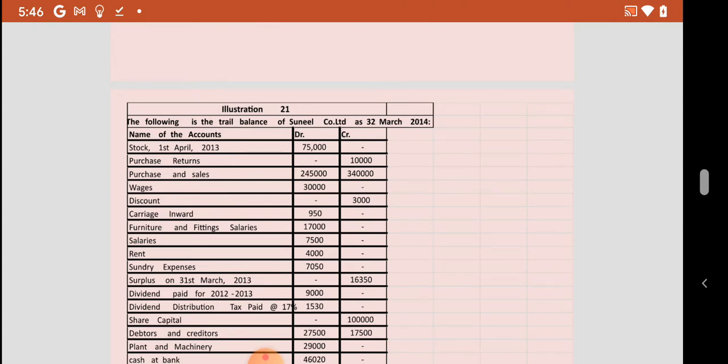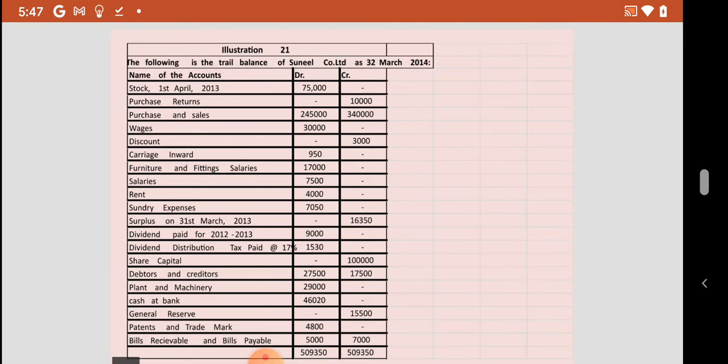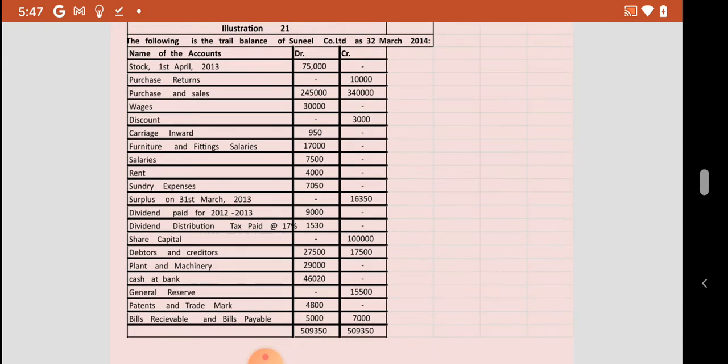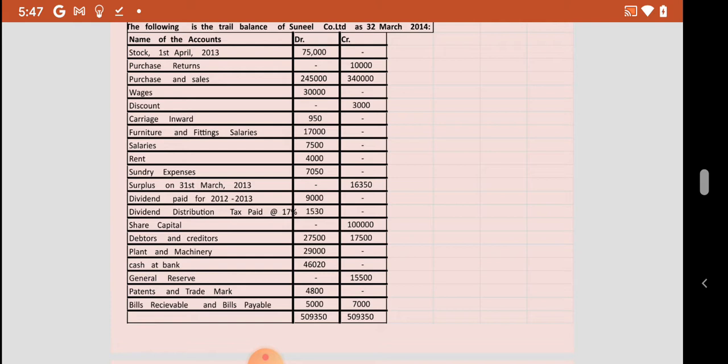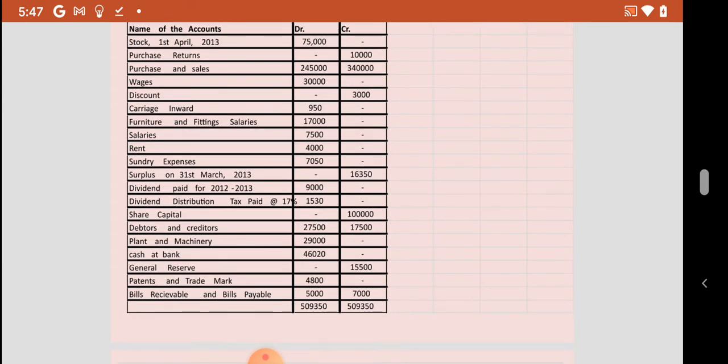The following is a trial balance of Sunil Company Limited for the year ended March 2014. Stock on 1st April 2013 75,000. Purchase returns 10,000. Purchase 2,45,000. Sales 3,40,000. Wages 30,000. Discount 3,000. Carriage inward 950. Furniture and fittings 17,500. Salaries 7,500. Rent 4,000. Sundry expenses 7,050.